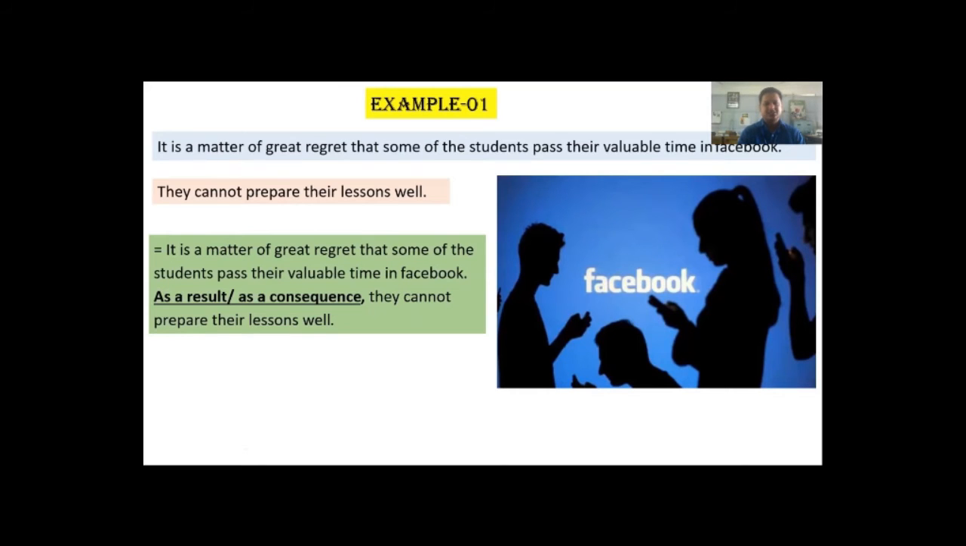As the second sentence expresses the consequence or result of the first sentence, here I have used as a result or as a consequence as sentence connector, and that makes the paragraph, that makes two sentences coherent. So here my sentence connectors are as a result or as a consequence. I hope you have understood well. Let's move to the second example.